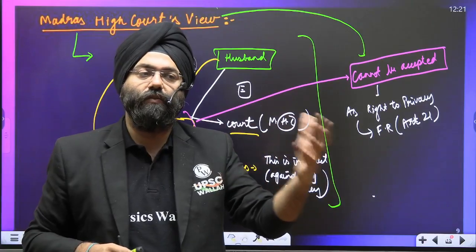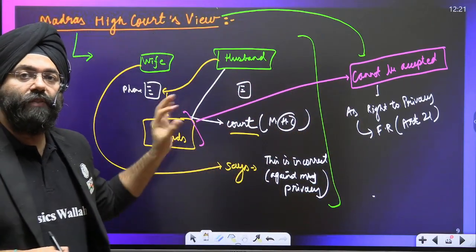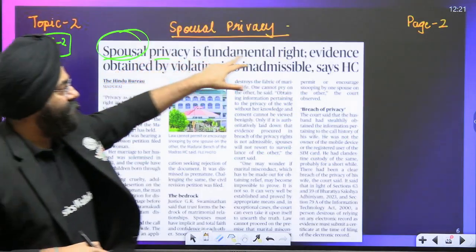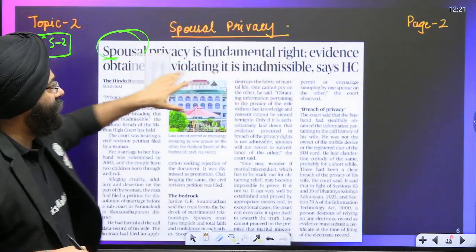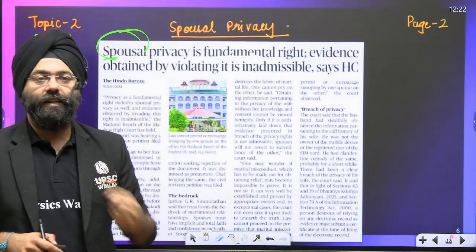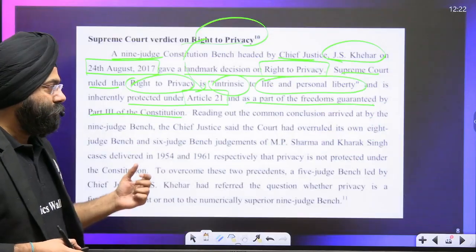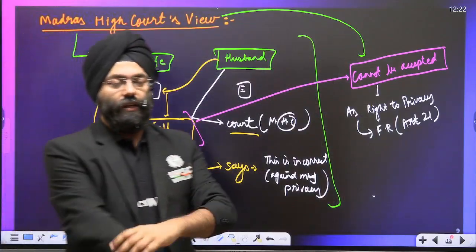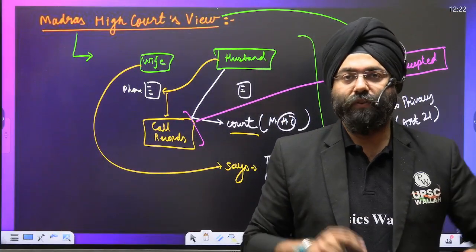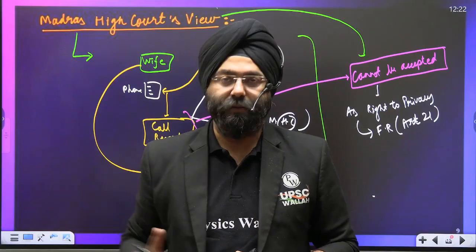And a judgment was given that spousal privacy is a fundamental right, and evidence violating it is inadmissible. We cannot admit it. We cannot accept it. So there is no point in the case. Now, the problem is that there has to be a balance between the right to privacy and the concern the spouse is having, here the husband.